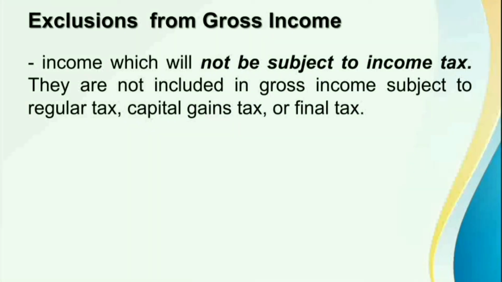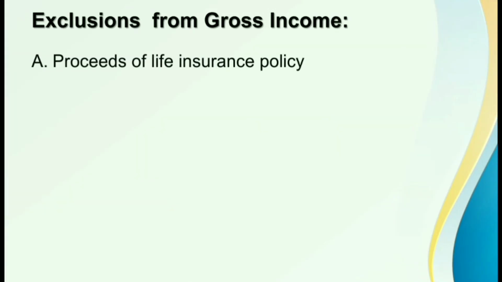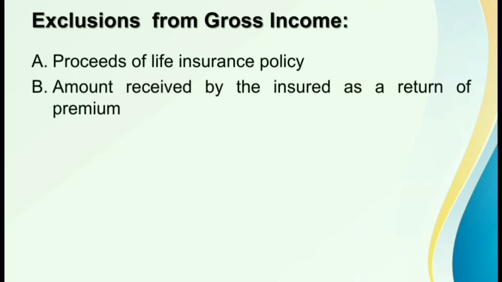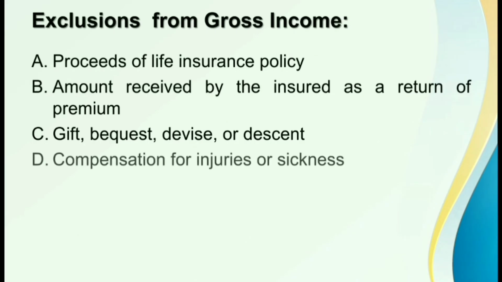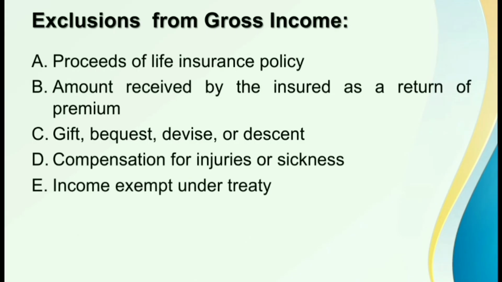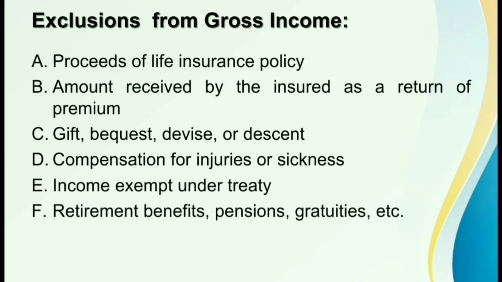Under Section 32B of the NIRC, ito yung listahan ng mga income items na hindi kasali sa gross income subject to income taxation. So, ito yung mga income items na hindi subject to regular tax, hindi subject to capital gains tax, and hindi subject sa final tax. Ito sila. We have proceeds of life insurance policy, amount received by the insured as a return of premium, gift, bequest, device, or descent, compensation for injuries or sickness, income exempt under treaty, retirement benefits, pensions, gratuities, and etc.